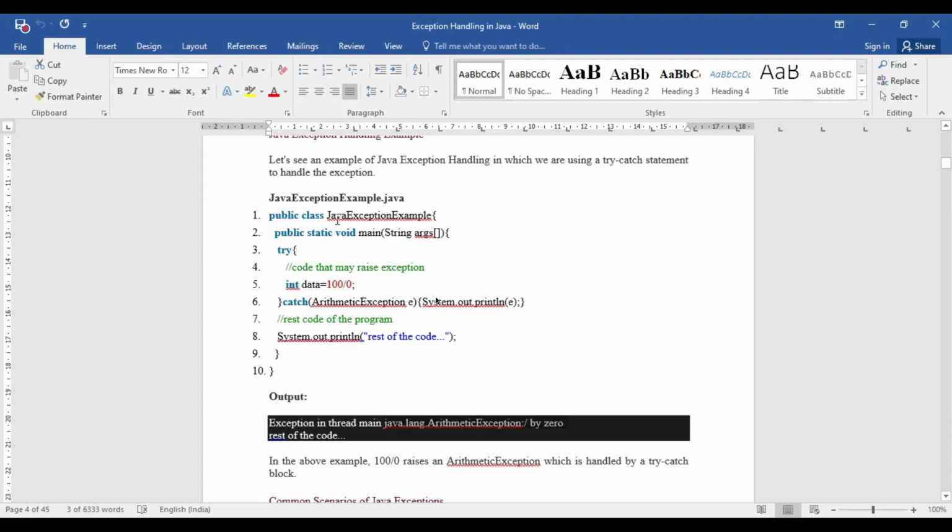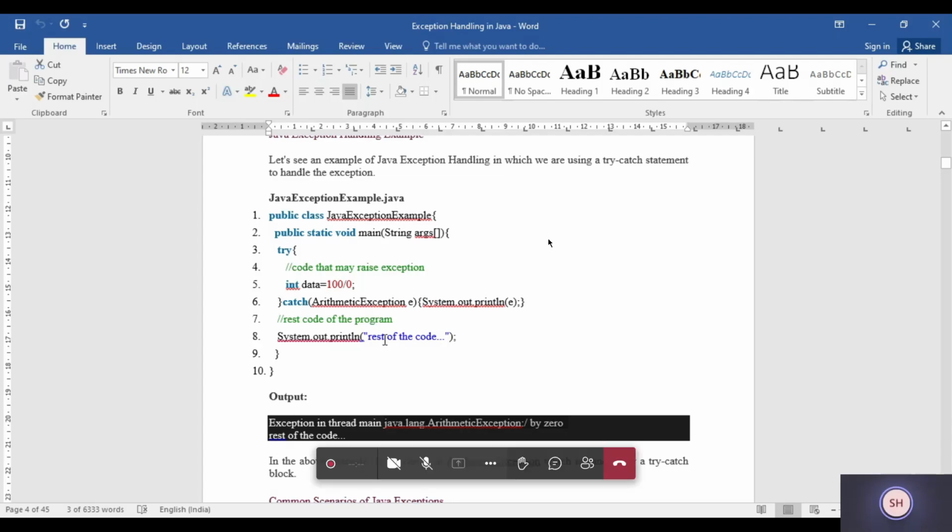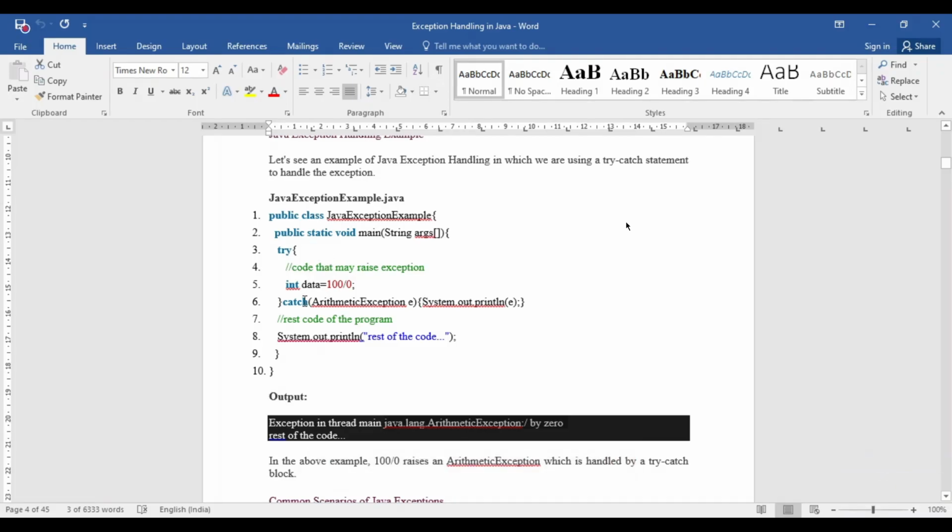Okay, এই প্রোগ্রামটার মধ্যে আরেকটা যেটা পার্ট তোমাদেরকে দেখানো, দ্যাট ইজ দিস রেস্ট অফ দ্য কোড। রেস্ট অফ দ্য কোড মিন্স there is another instruction that shows you the rest of the code statement. Okay, so what is happening in case you don't write this try and catch block and you just write int data equal to 100 by 0, then this SOP, then what will happen? Then there will be the termination of the program and it will show you this type of exception. But the remaining section, that means this SOP statement, will not be executed.